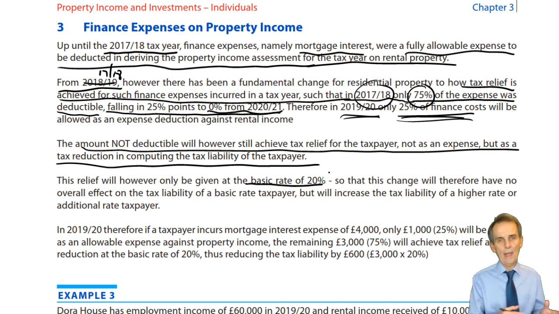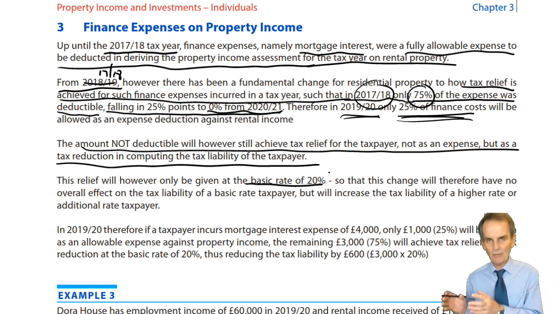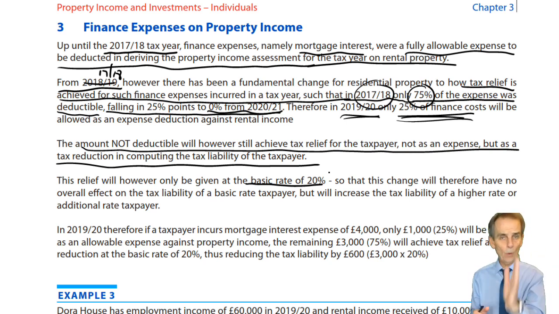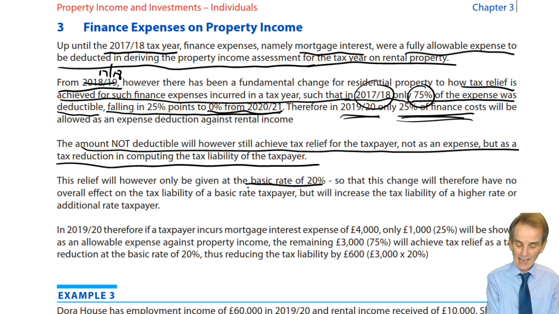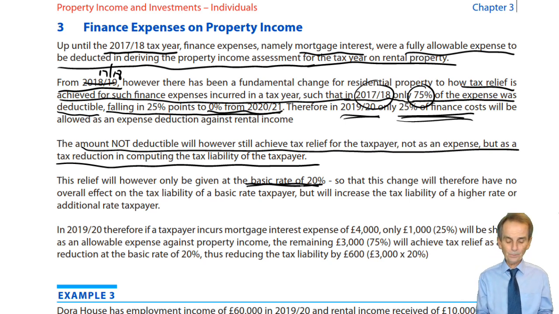So we take away the benefit under the old system for the higher rate taxpayer of having an expense that saved you paying tax at 40%. For the additional rate taxpayer, take away the benefit of the expense deduction, saving income tax at 45%. So that now, whether you are basic rate, higher rate or additional rate, everybody gets the same reduction in tax. It will be a 20% tax credit in relation to the amount of finance expense incurred.